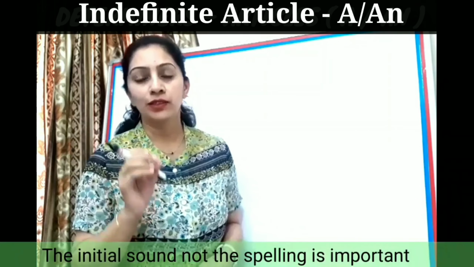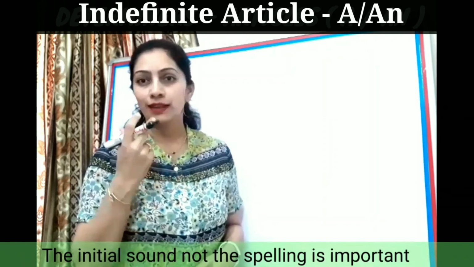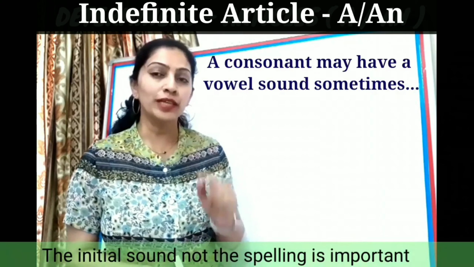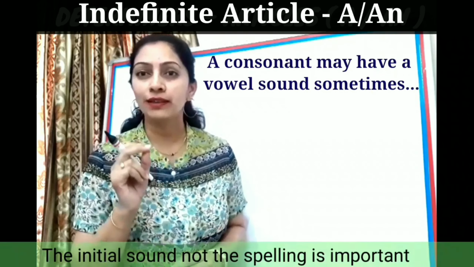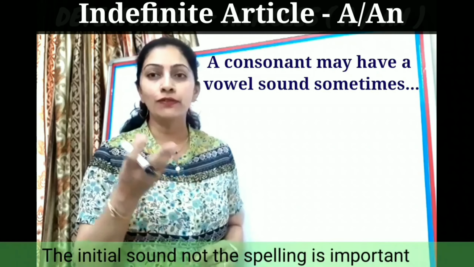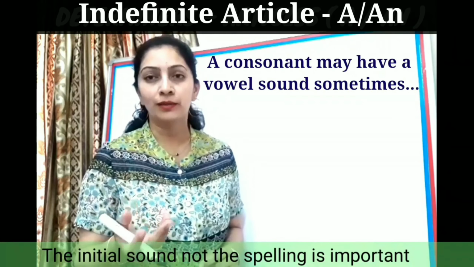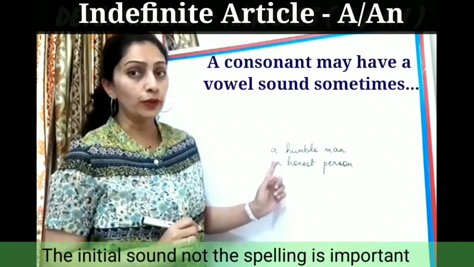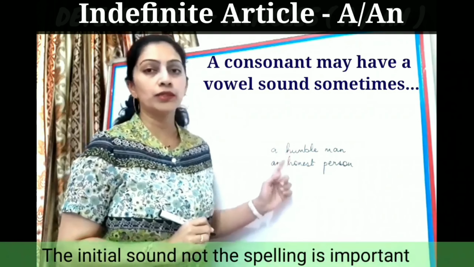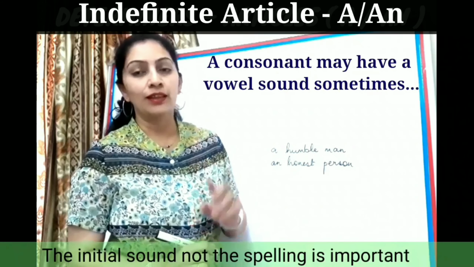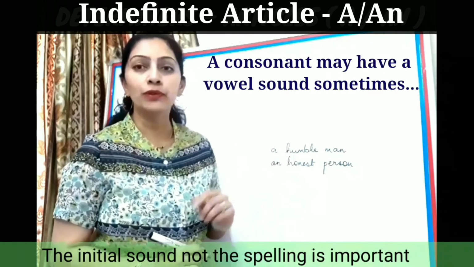Children, the concept of using a or an completely depends on the starting sound that I have already told you. So make sure you do not look at the alphabet, look at its sound. Sometimes you have a consonant alphabet but a vowel sound. What is the difference between the two? Now if you look at the next word, you will see that both start with H. Do not get confused with the alphabet. Look at how the word is pronounced.